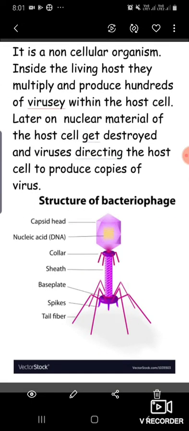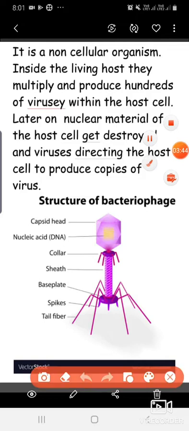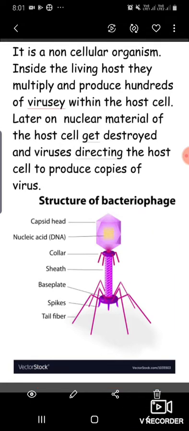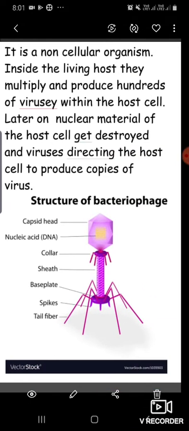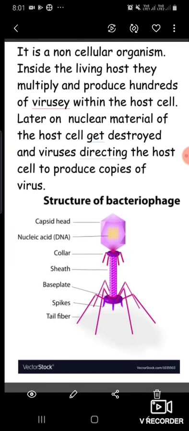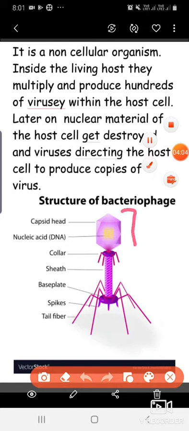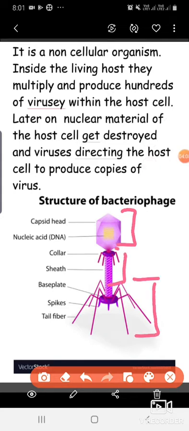This is the diagram of the bacteriophage. Do you know what a bacteriophage is? Viruses that infect bacteria are called bacteriophages. And it mainly has three regions. This is the head, this is the neck and collar, and this is called the tail region.